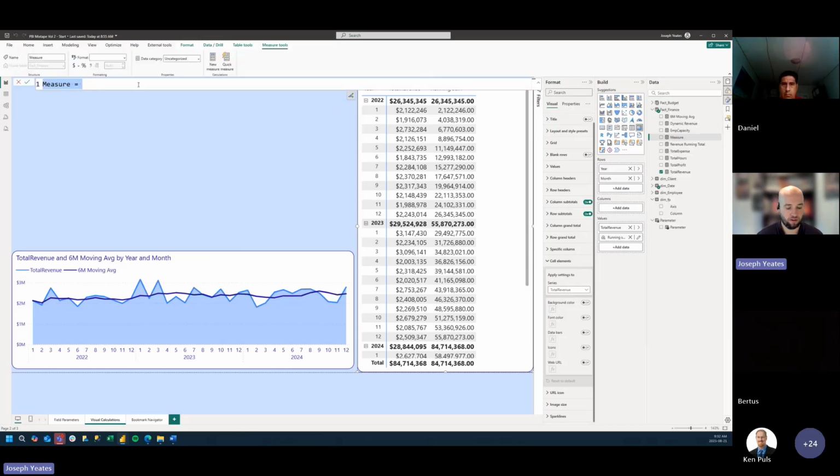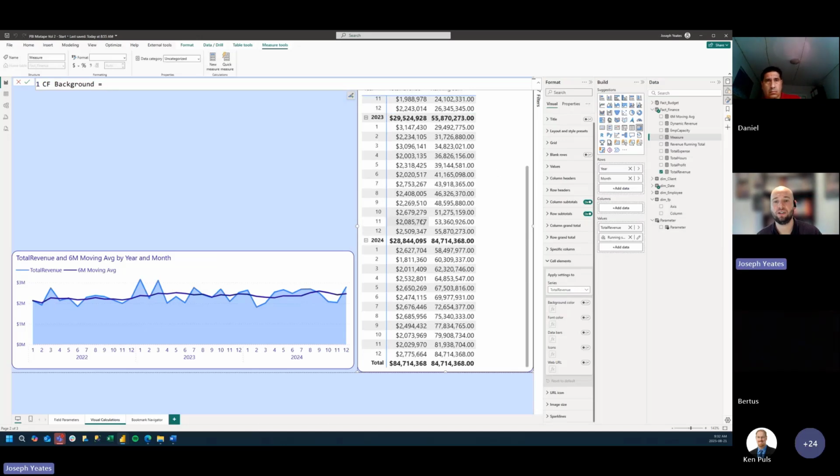So if we do conditional formatting for our background, in this case using just the rules, I was able to highlight the month with the lowest total revenue. We can define the same thing here in a DAX measure.